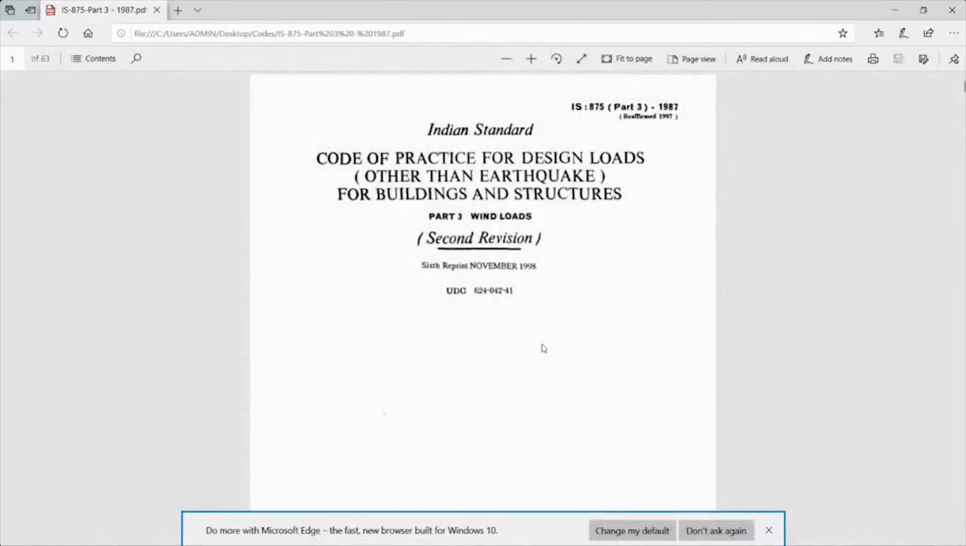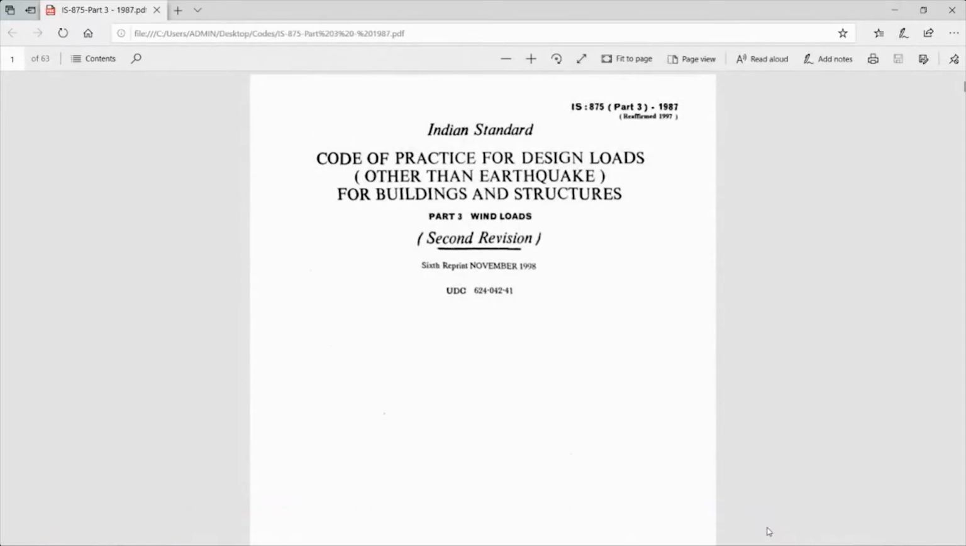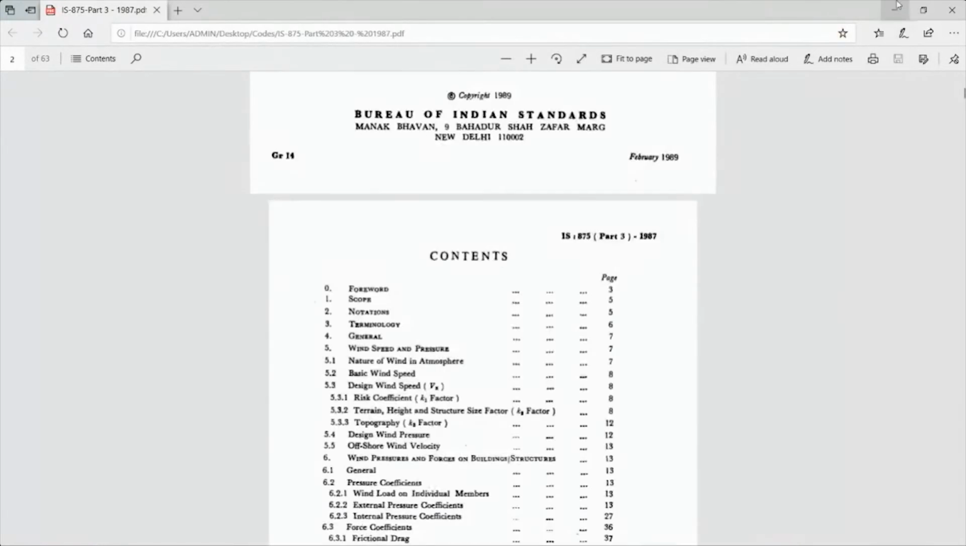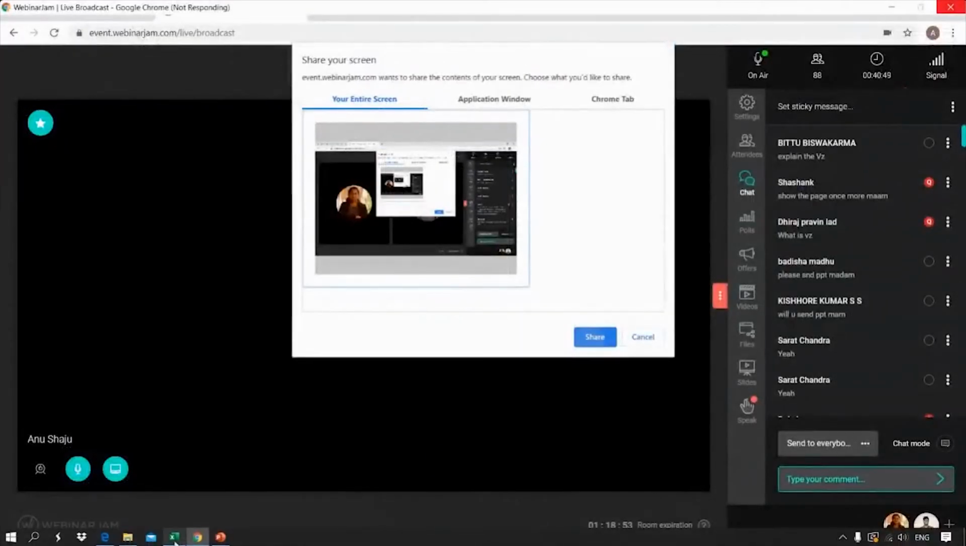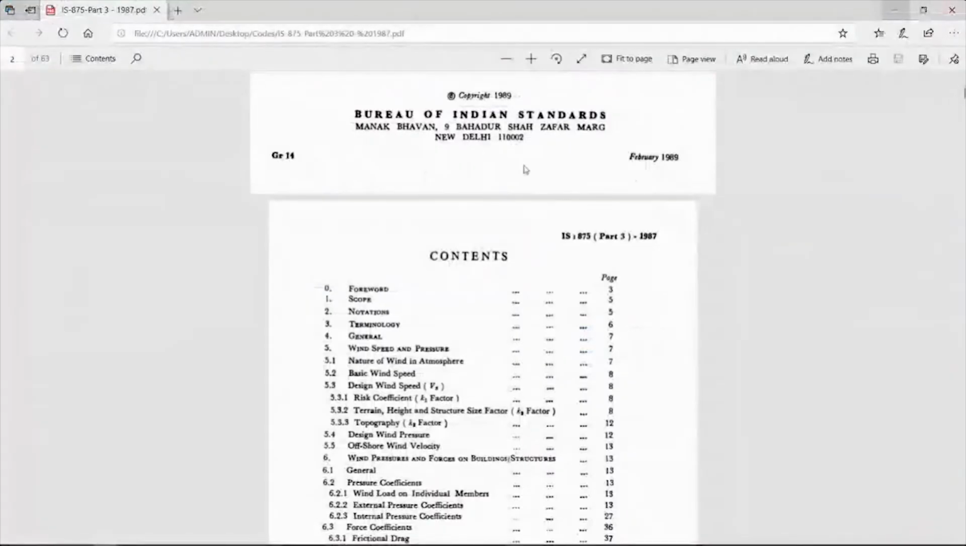Is it visible? Yes, Anu, it is visible. I have opened the code, so I think it is visible. Yeah, it is visible. Yes. So